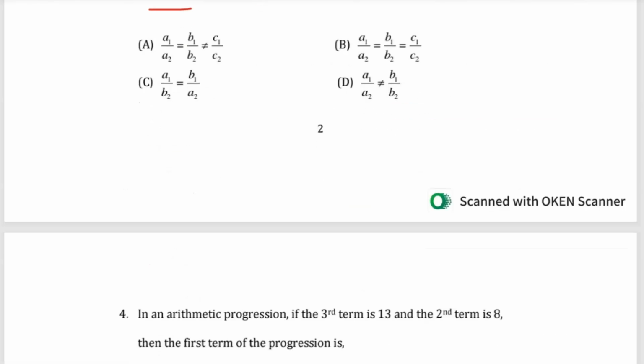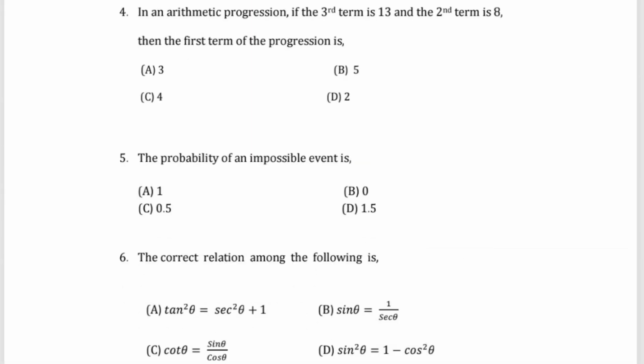Then question number 4: in an arithmetic progression, if the third term is 13 and the second term is 8, then find the first term of the progression. Option A is 3, option B is 5, option C is 4, and option D is 2. Then question number 5: the probability of an impossible event is 1, 0, 0.5 or 1.5.